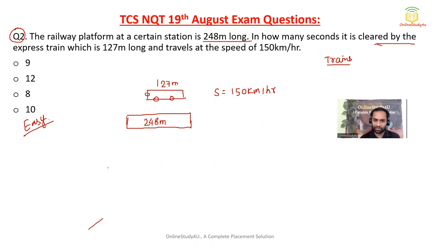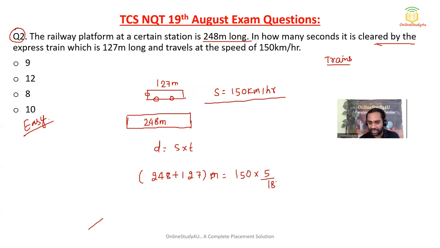See, there is a simple formula: distance is equal to speed into time. When a train is crossing a platform, both distances will be considered, so 248 plus 127. Now speed. This is given in kilometers per hour, friends, don't make a mistake, so you have to take care of the unit. Speed is 150 kilometers per hour, and you have to convert it into meters per second. To convert kilometers per hour to meters per second, my dear friends, you need to multiply by 5 by 18, and time we have to calculate.